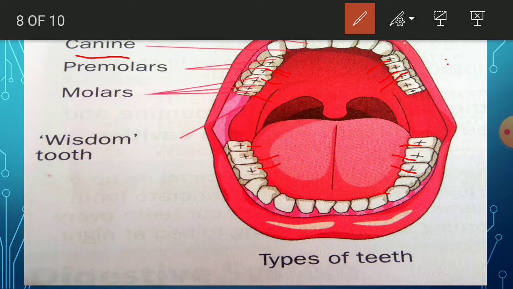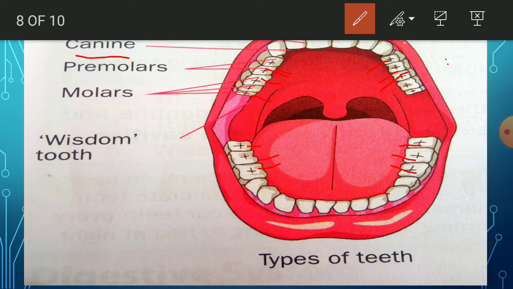Canines, which are present beside the incisors, are 4 in number, 2 in upper jaw, 2 in lower jaw. Okay, and premolars, which are present behind the canines, are 8 in number, 4 in upper jaw, 4 in lower jaw. After this, behind the premolars, molars are there. These molars are 12 in number, 6 in upper jaw, 6 in lower jaw.